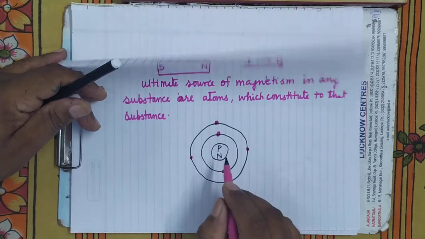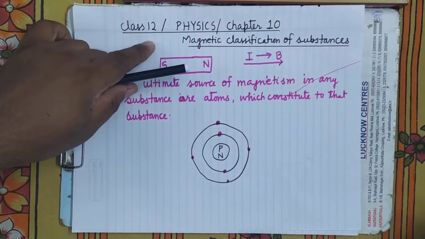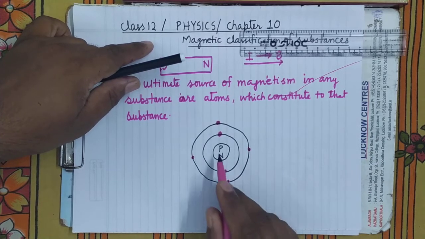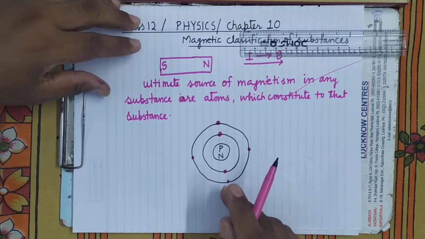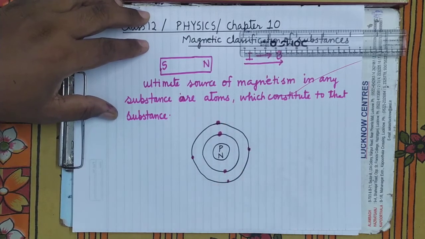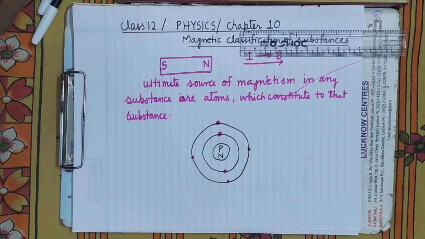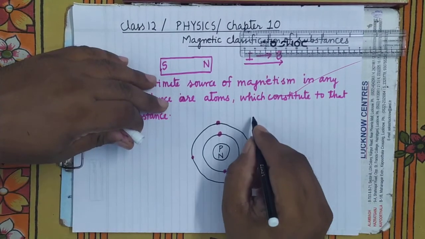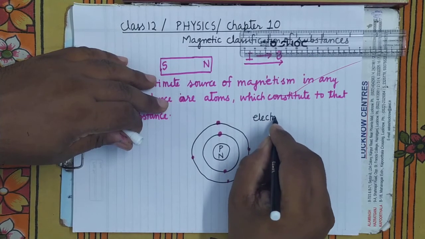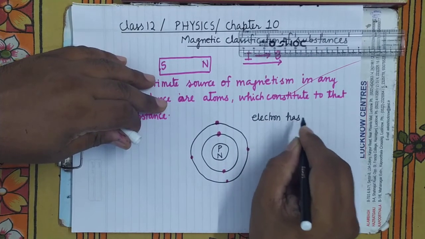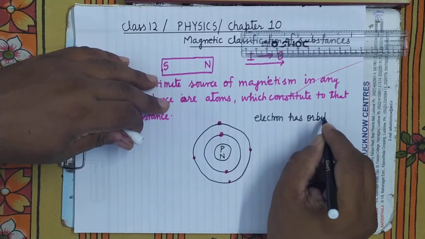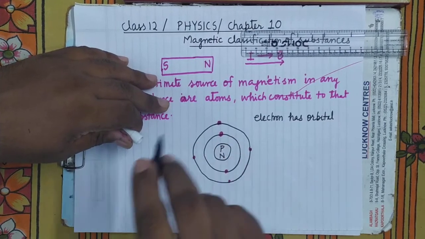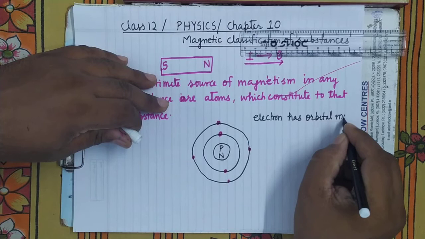Inside the nucleus, which is the central part of an atom, there will be protons and neutrons, except the hydrogen atom. Hydrogen atom has only one proton, there is no neutron, and electrons are moving around the nucleus. Now you can see in every atom the electron has orbital motion. Orbital motion means it is moving in its orbit, in the K shell or the L shell or the M shell.